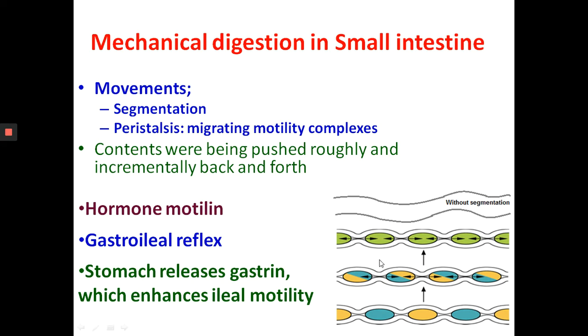So the first movement, the contraction is here. The second contraction will be further down. Third, the contraction will be further down. So each part of the intestine is contracted in subsequent cycles. As a result, all the food in the intestine will be mixed with the juices, and also it comes in contact with the wall, so that the nutrients can be absorbed.